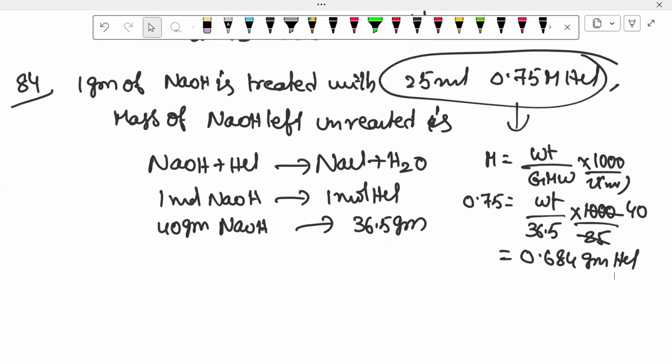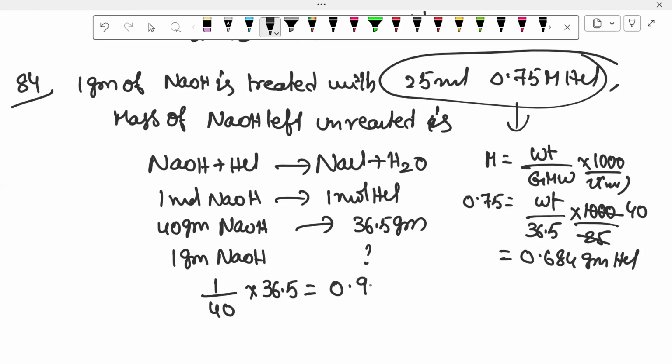Now can you please check once more? So here first we want to find the limiting reagent. For 1 gram of NaOH, how much HCl is needed? 1 by 40 into 36.5, that is 0.9125 gram of HCl needed.